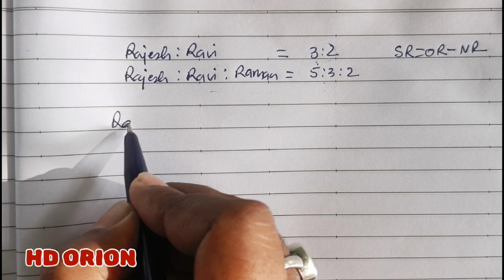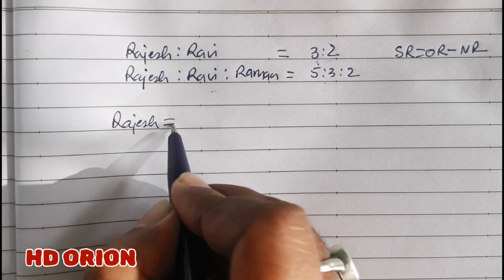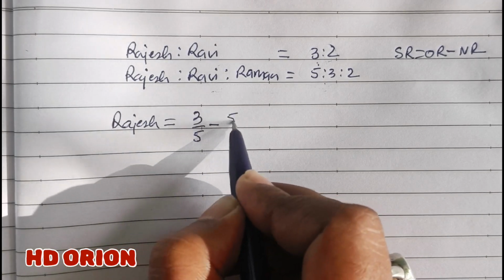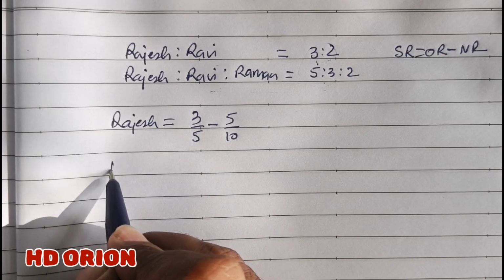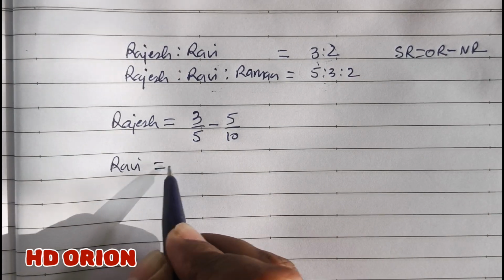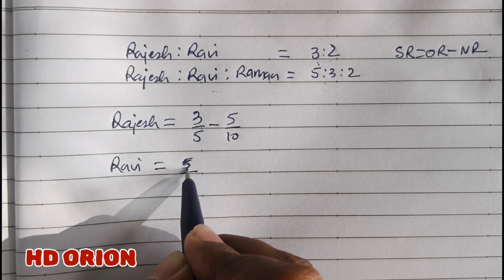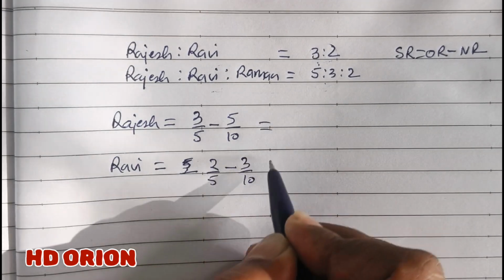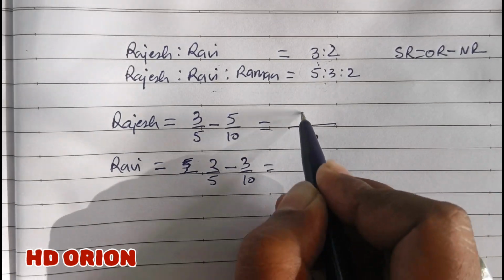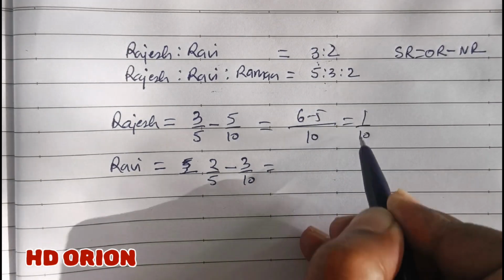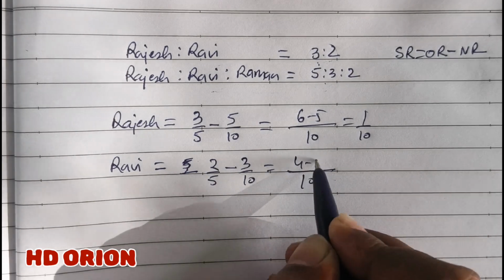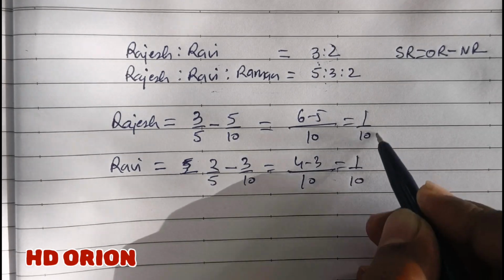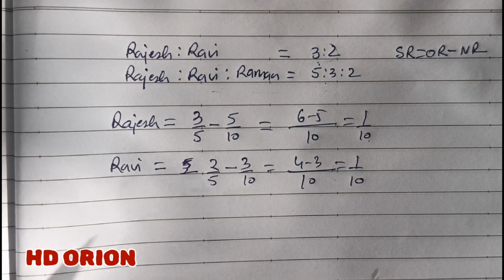So for Rajesh, 3 by 5 minus 5 by 10, and Ravi, 2 by 5 minus 3 by 10. Now LCM is 10, 6 minus 5, that is equal to 1 by 10. LCM is 10, 4 minus 3, that is equal to 1 by 10. Because the denominators are the same, the sacrificing ratio of partners is 1:1.